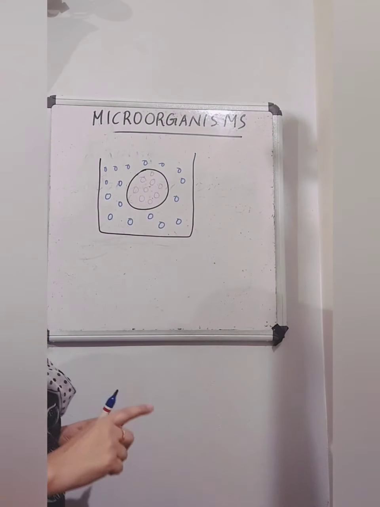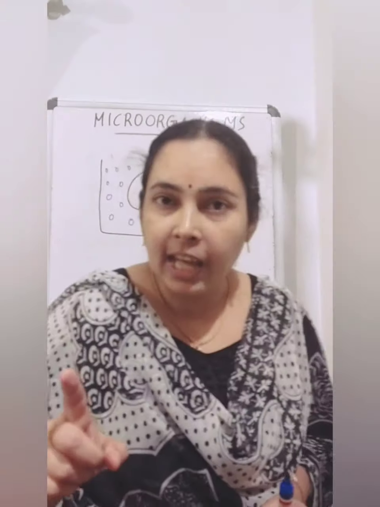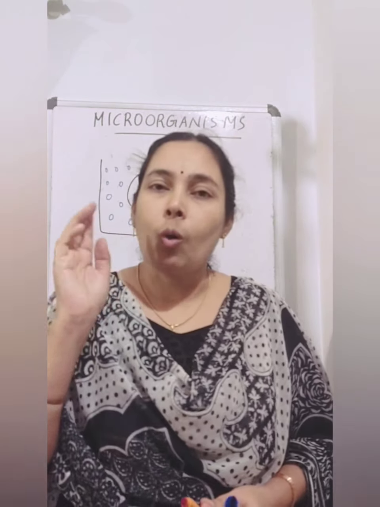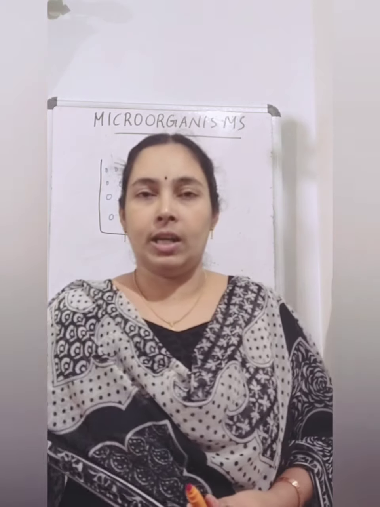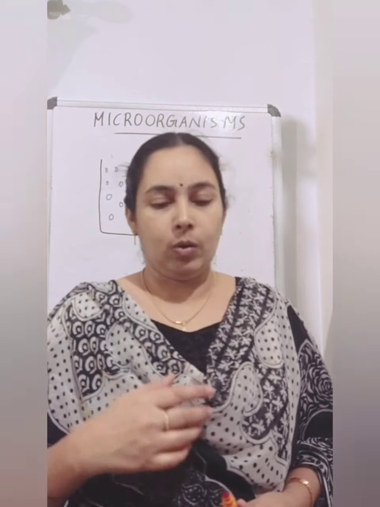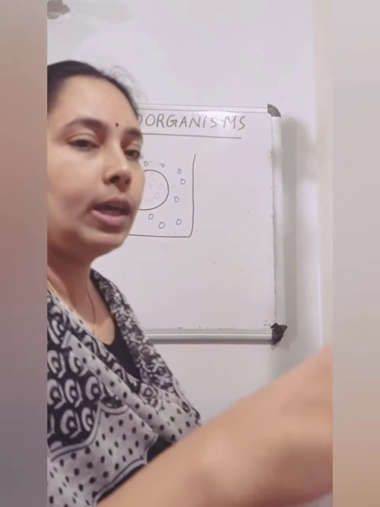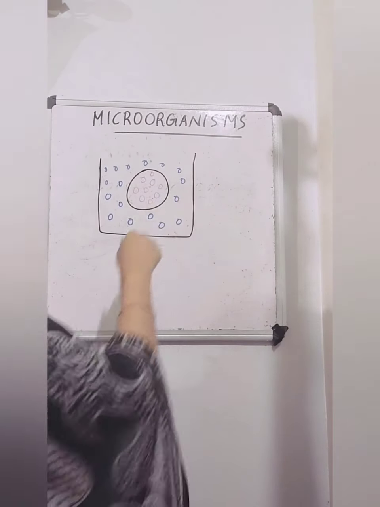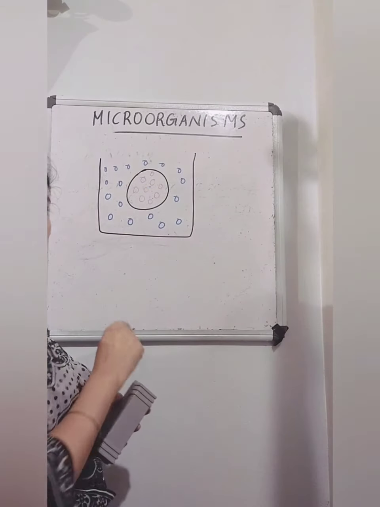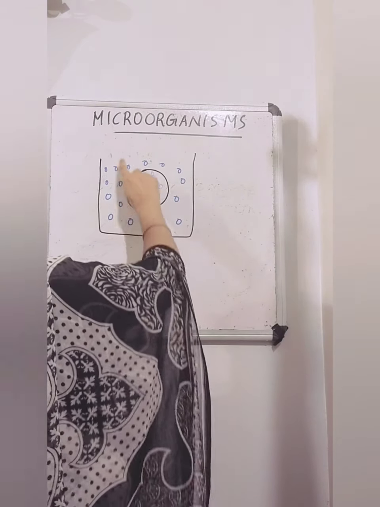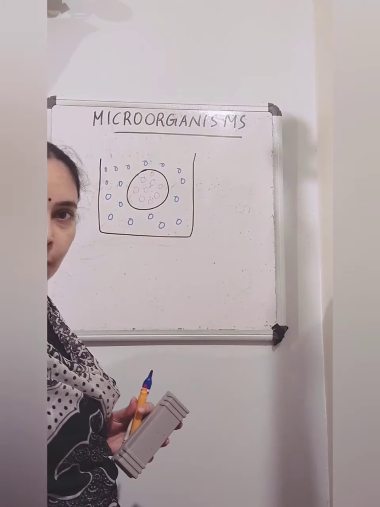This is a water molecule. And we have studied that water molecules always move from a region of higher concentration to a region of lower concentration. So now look here. Where is the concentration of water more? The concentration of water is more inside the mango and less outside the mango.